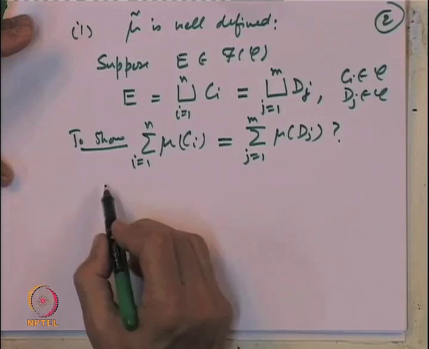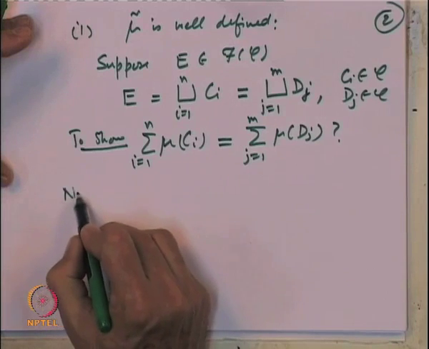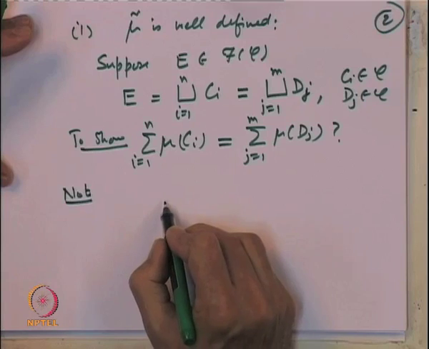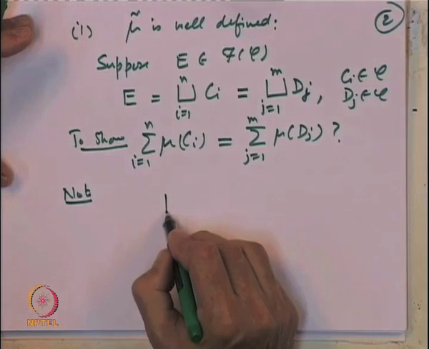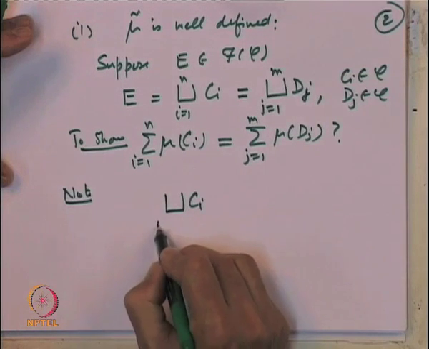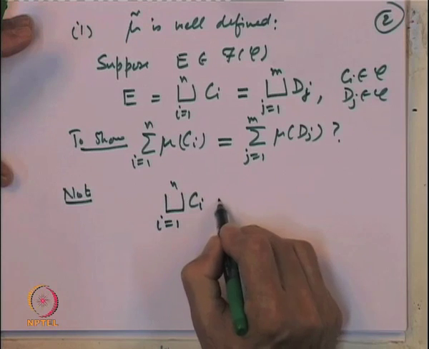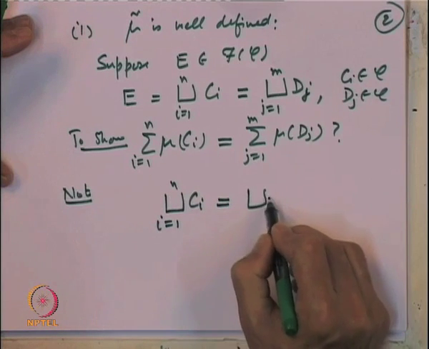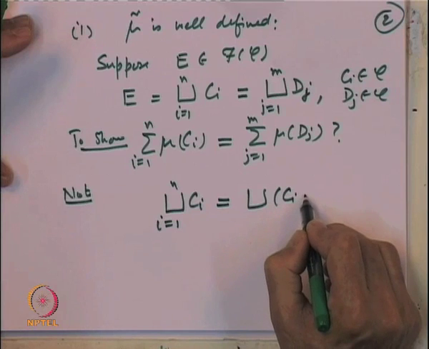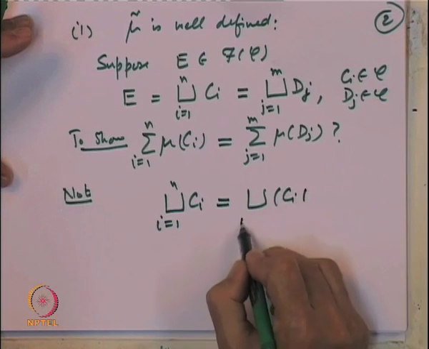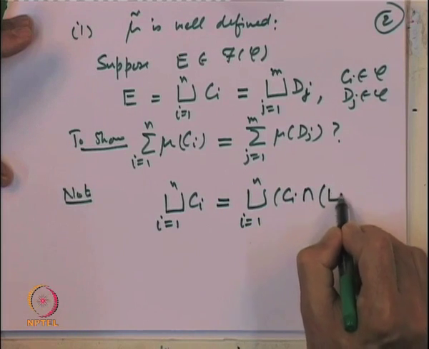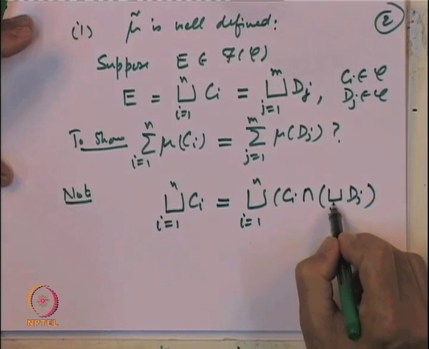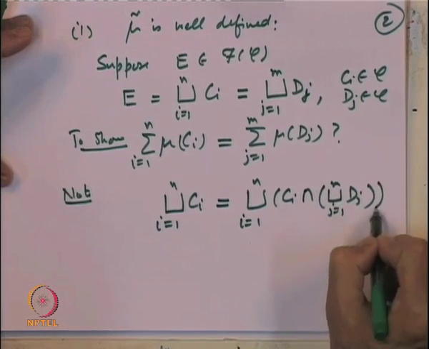So, let us show this. Now note, because E is given by these two different representations, I can write the union of C i, i equal to 1 to n, also as the union of C i intersection the union of D j's, j equal to 1 to m.